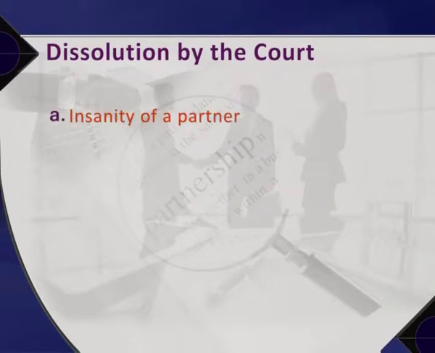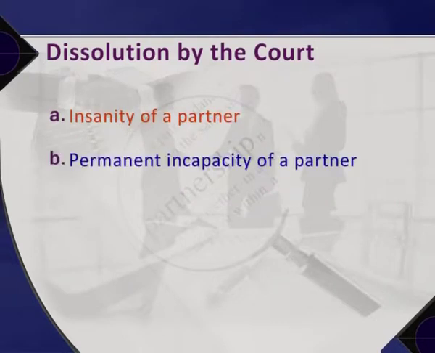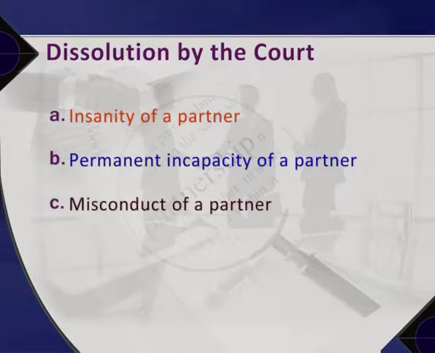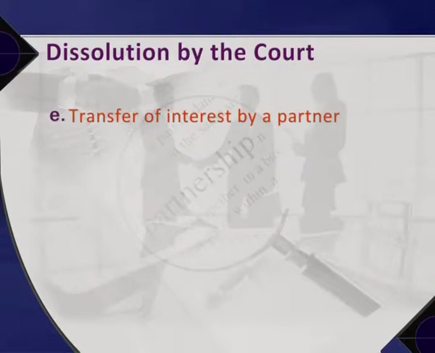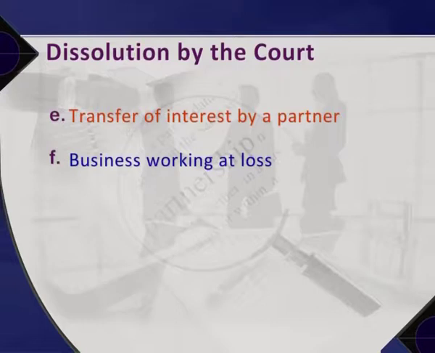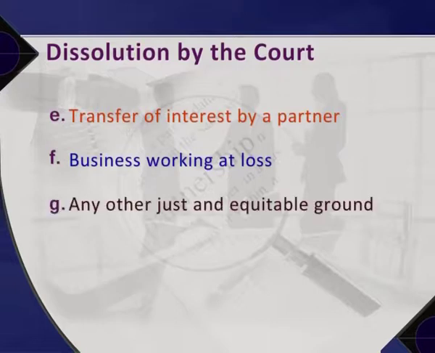A. Insanity of the partner. B. Permanent incapacity of a partner. C. Misconduct of a partner. D. Persistent breach of agreement by a partner. E. Transfer of interest by a partner. F. Business working at a loss. G. Any other just or equitable ground. Now, let us understand each one of these in detail.